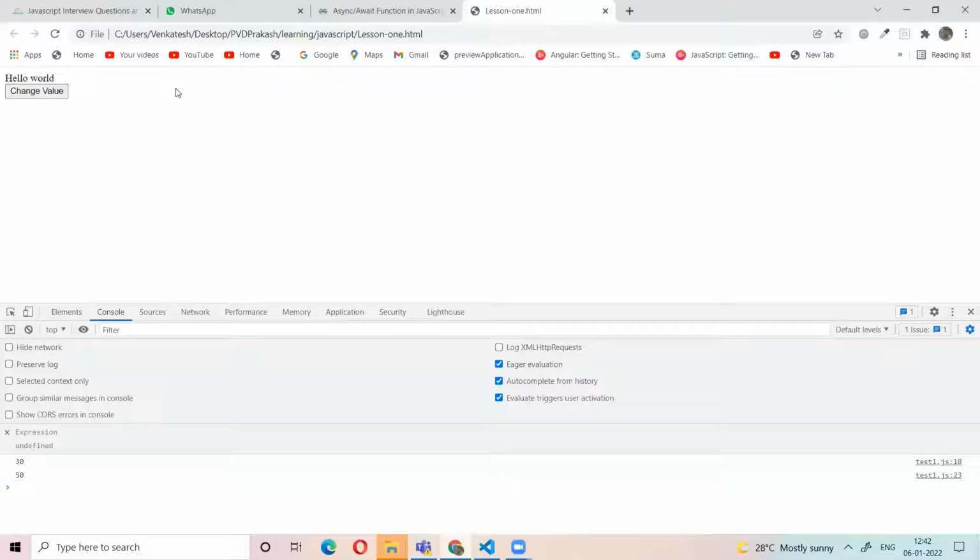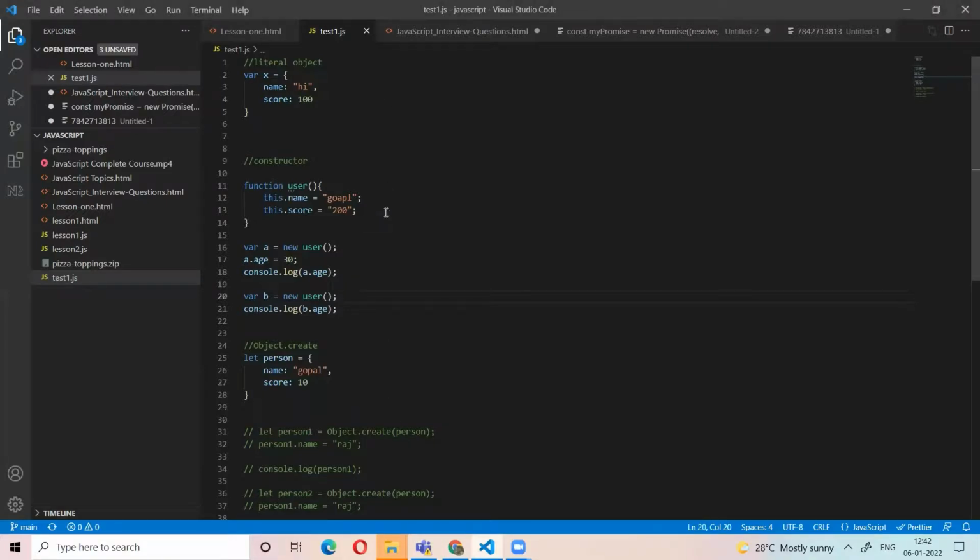Now see, undefined. So what you do is, based on the user object, you create A. You add a new property to A. It will take it. But the same property is not applicable to the new object, right? We have created a new object, and for this new object, A's property is not available. It will take from the user only, as the object is a reference to the user, not to A, right?